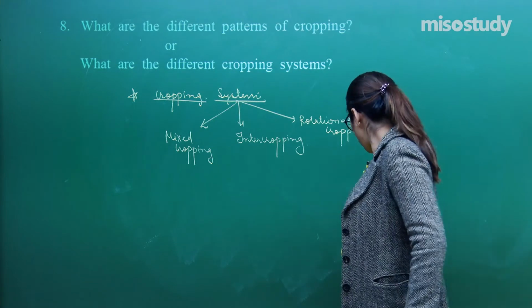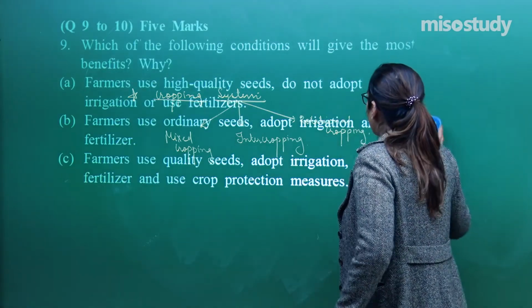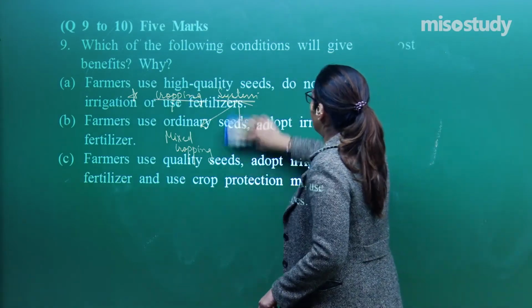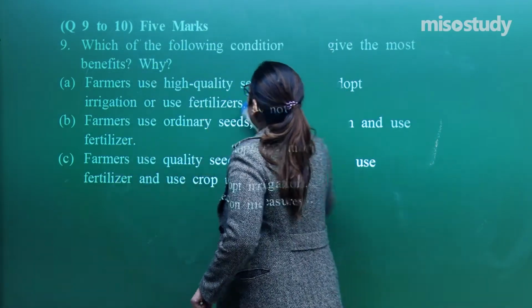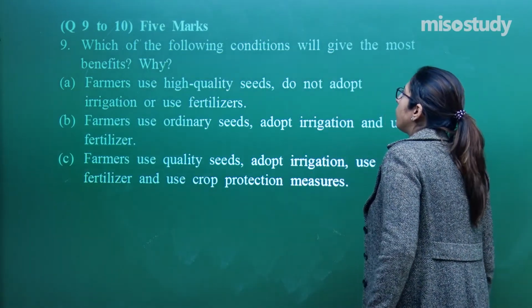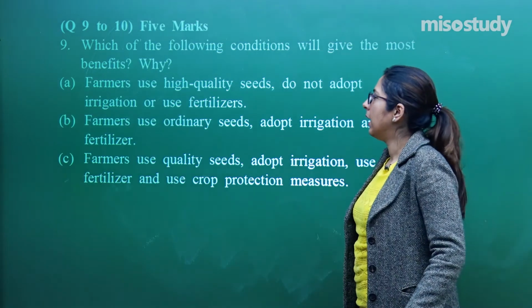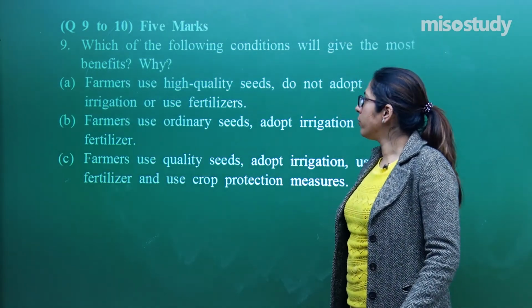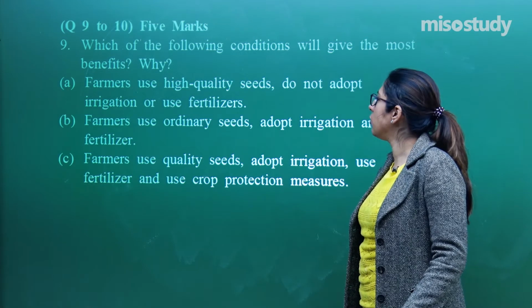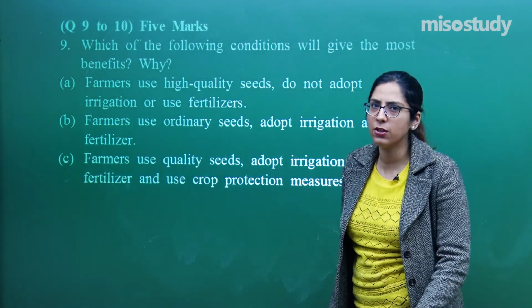Now, let us move on to the next question, that is question number 9. Question number 9 is of 5 marks. Which of the following conditions will give the most benefits and why? Farmer uses high quality seeds and does not adopt irrigation and the use of fertilizers. We know that irrigation is important.